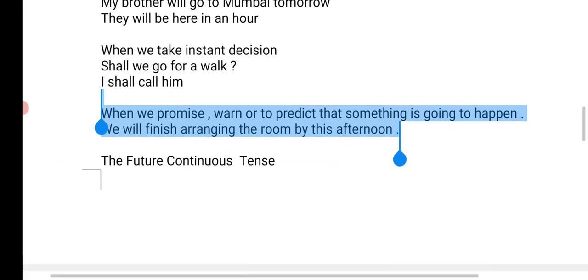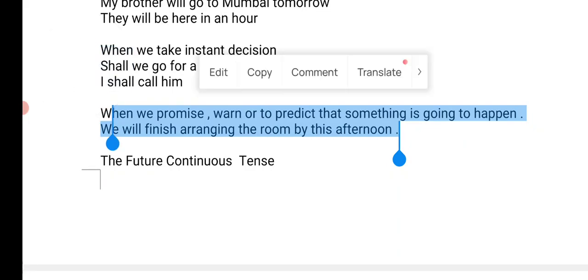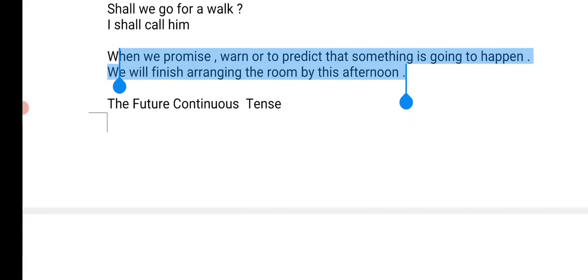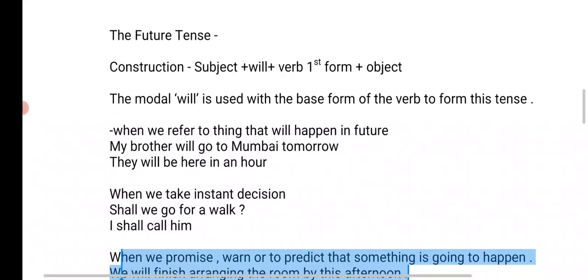we will finish arranging the room by this afternoon. This is a promise, right? We will finish arranging the room by this afternoon, and it will rain. You will fail if you don't study. So this is what we have for the simple future tense.